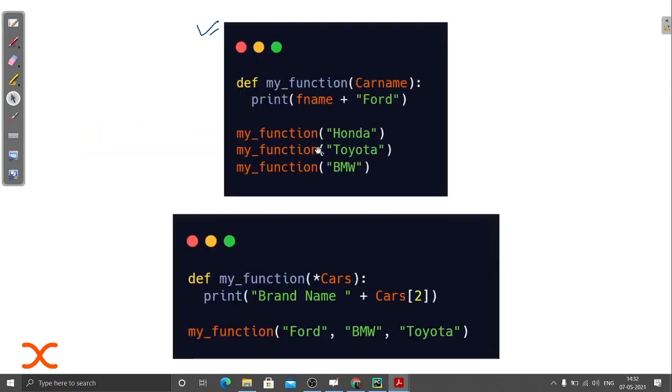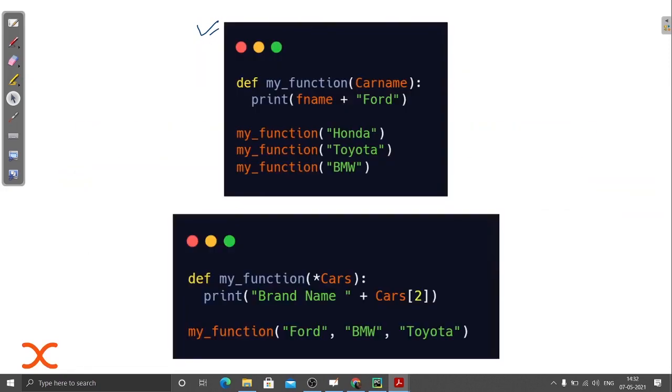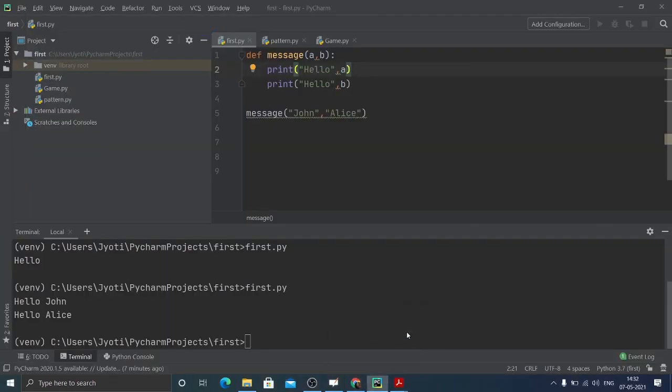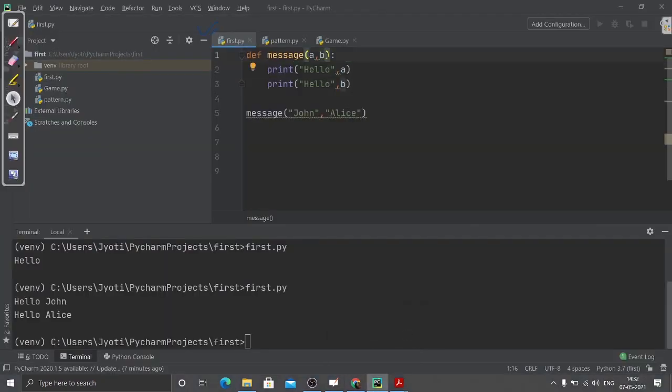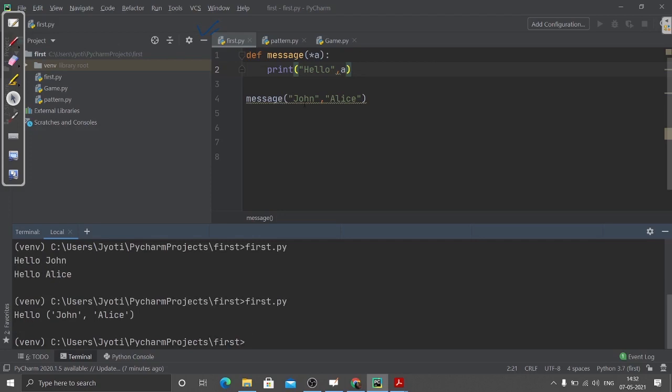Next, we know that arguments are there, and we know how we can do that. There is one more point. If we don't know how many arguments are going to be passed, we can simply write a star before a. Now you can see what happens if I write it like this. It is passed like a tuple. If you remember what a tuple is, you can see that.